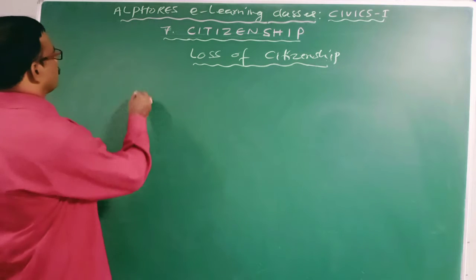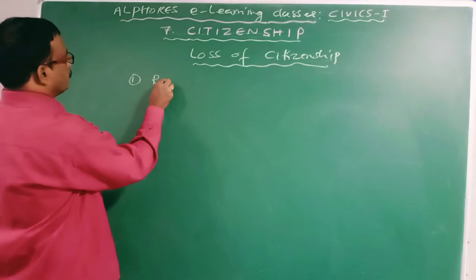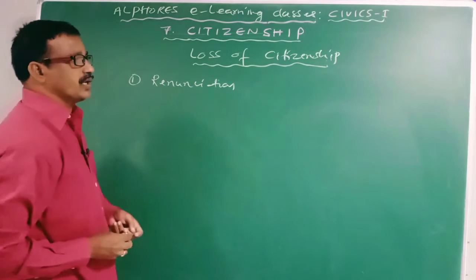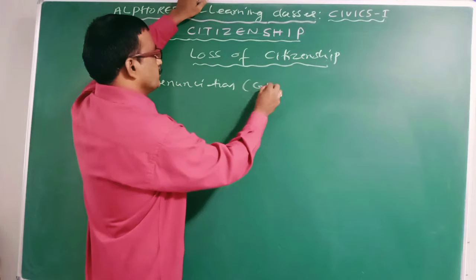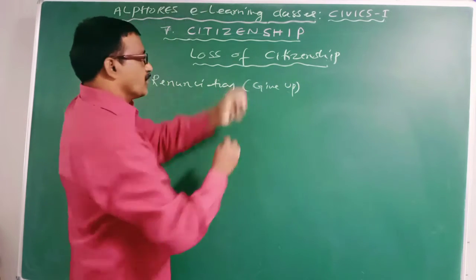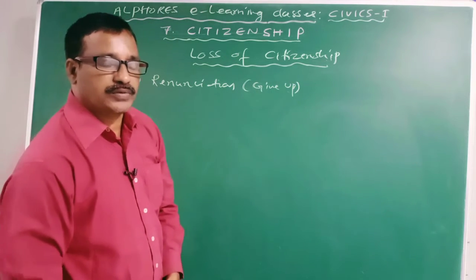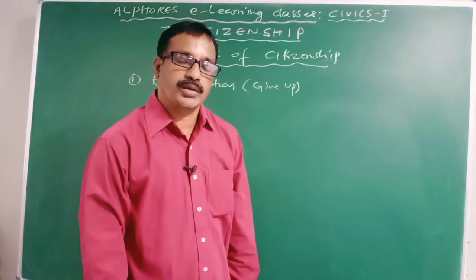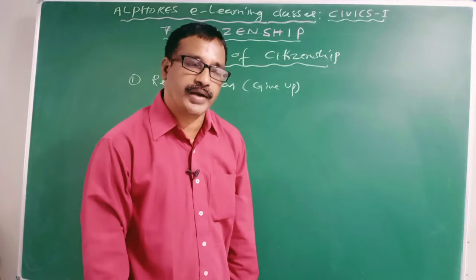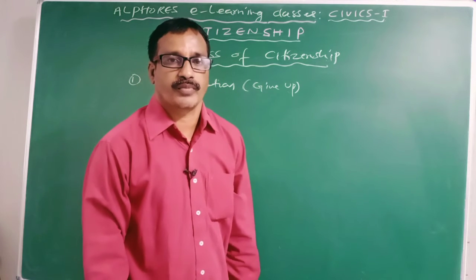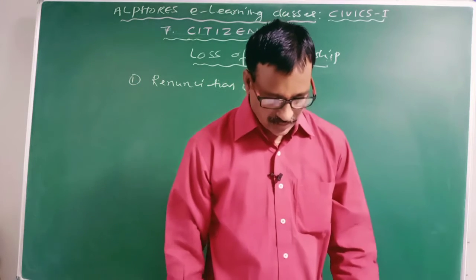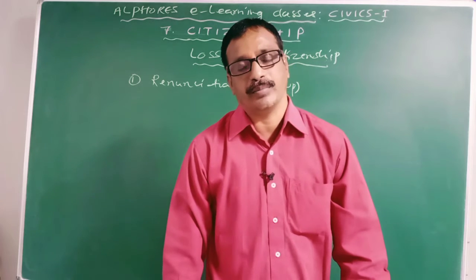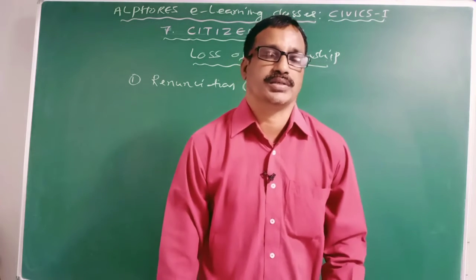So first one is renunciation. Renunciation means give up. Example, a person who wants to become the citizen of another state must give up his parent state citizenship. In other words, one may renounce citizenship of one's parent state and may become the citizen of another state.